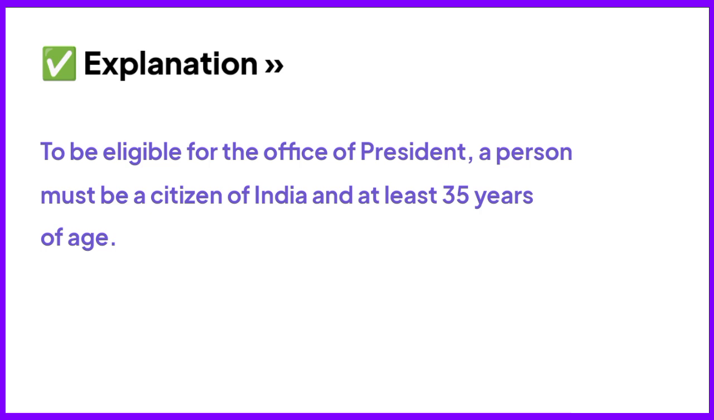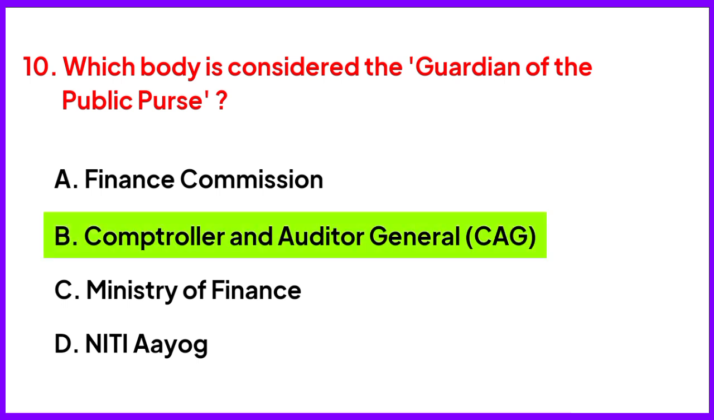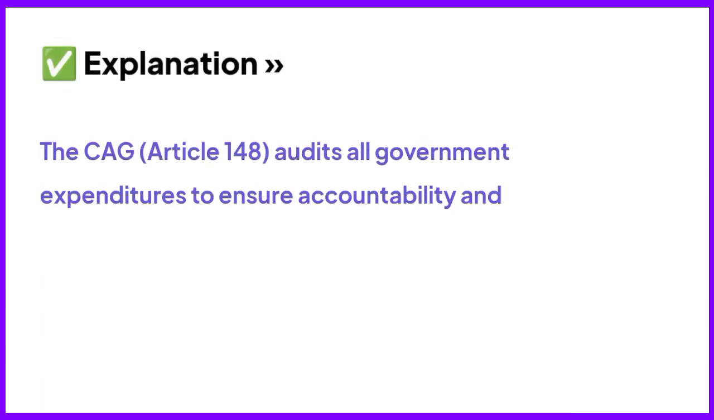Which body is considered the guardian of the public purse? Right answer is option B, Controller and Auditor General. The CAG audits all government expenditures to ensure accountability and transparency.